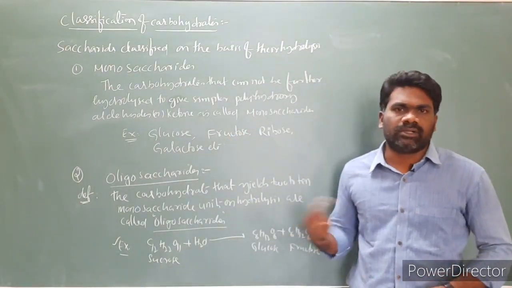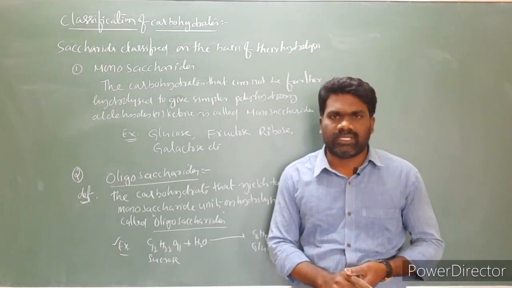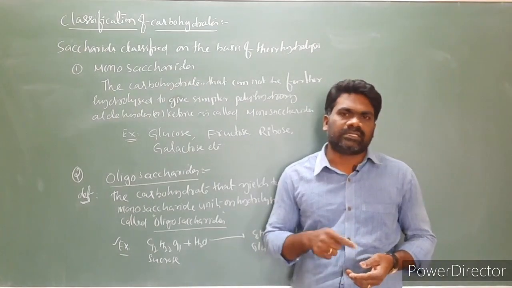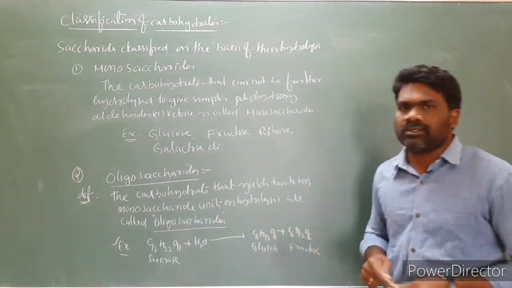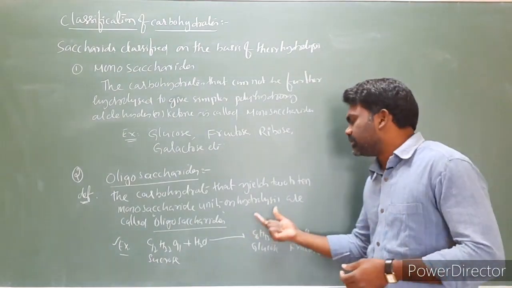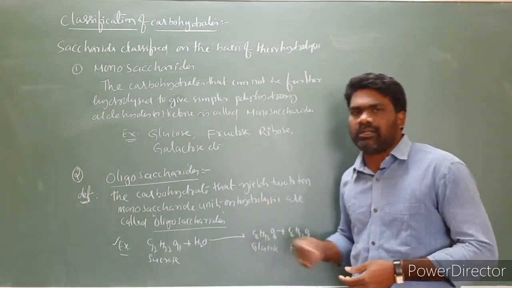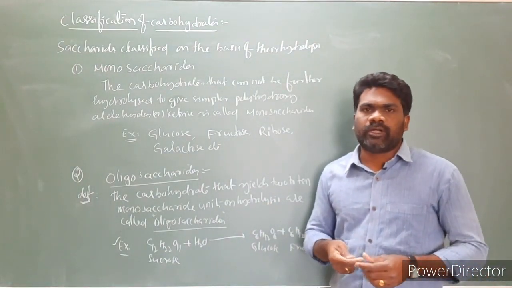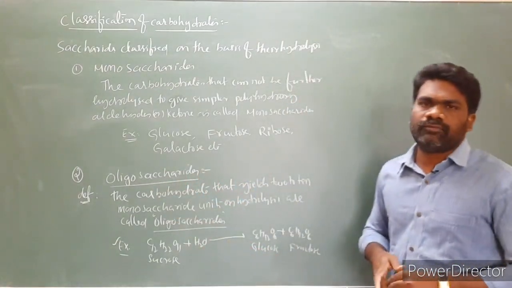Based on this hydrolysis, the oligosaccharides are further classified into different types: disaccharides, trisaccharides, tetrasaccharides, pentasaccharides and so on. This is based on the number of monosaccharide units formed on hydrolysis.